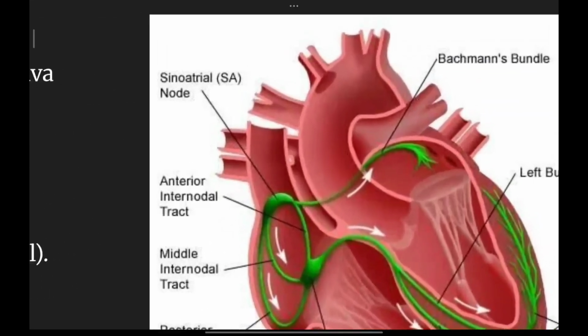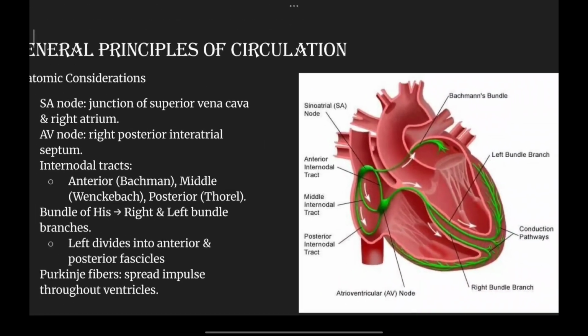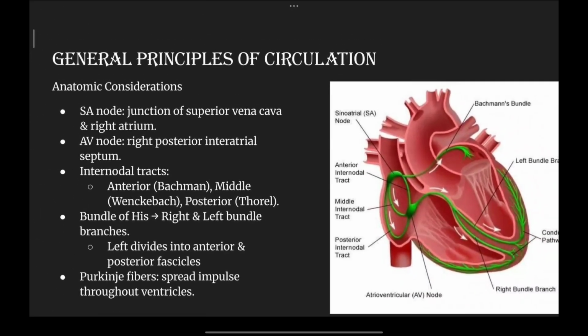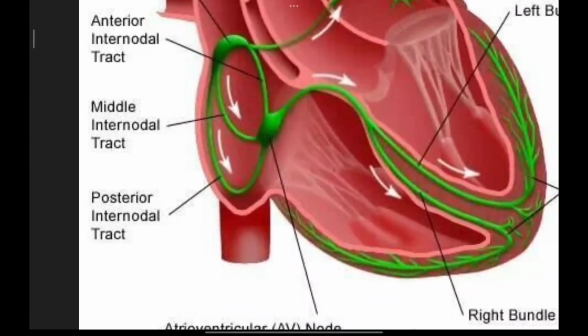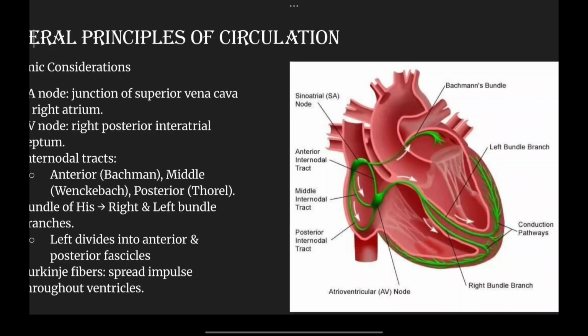So these are the different bundles of nerve fibers that are causing the heartbeat. Bachmann's bundle goes through the left atrium. Then we have the middle internodal tract, the anterior internodal tract and the posterior internodal tract that are covering the right atrium. Then we have the bundle of His, which forms two different bundles moving to the right and left sides of the heart. The right bundle branch and the left bundle branch are observed here. So the bundle of His divides at the region of the end of the interventricular septum.